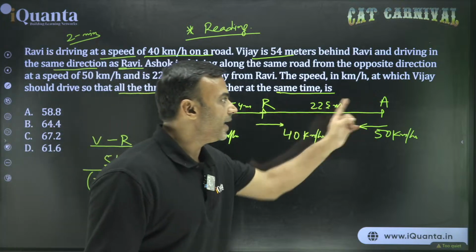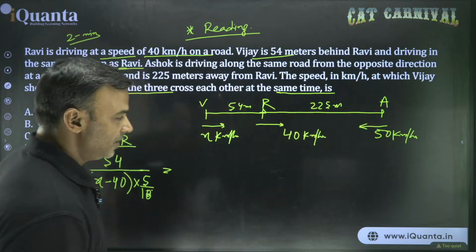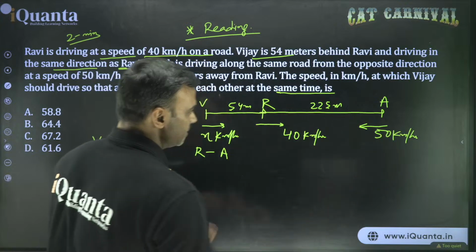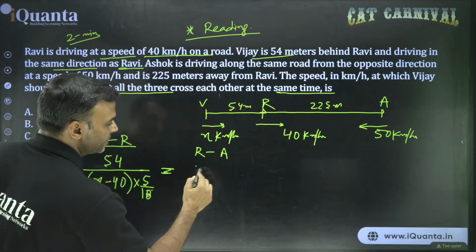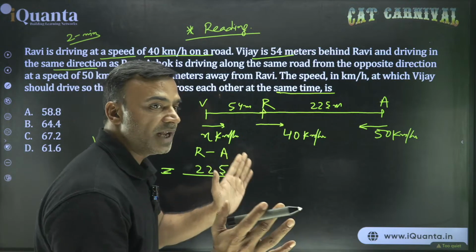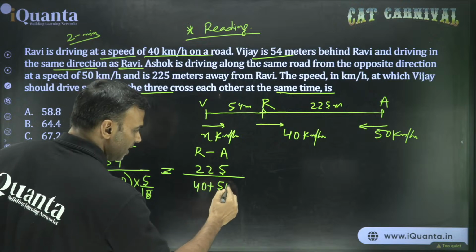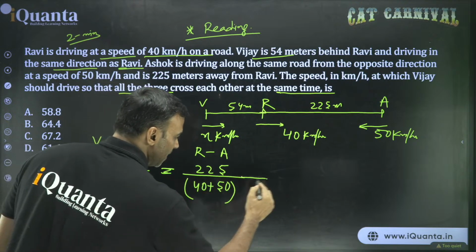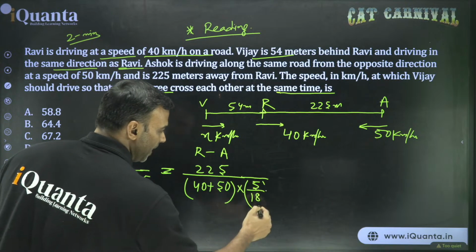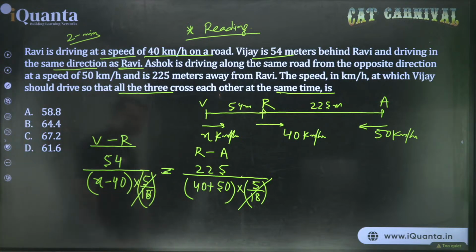Similarly for RA, that is, who was that? Ravi and Ashok. For RA, what is the situation? They are going in opposite direction. So the time taken to meet would be distance 225 meters divided by relative speed. Opposite direction, relative speed, addition. So we have 40 plus 50. But still this 40 plus 50 is in kilometers per hour, so multiplied by 5 by 18 to make it meter per second. So 5 by 18 is simply cancelled on both the sides. So that's why it saves a bit of calculation for you.